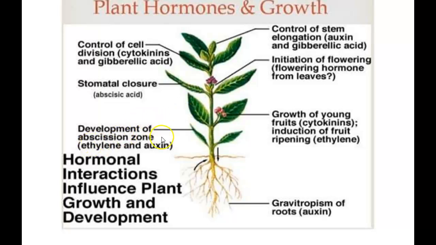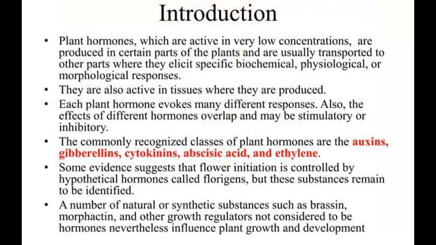Similarly, development of the abscission zone is regulated by ethylene and auxin. Gravitropic movement of the roots is because of auxin. Similarly, growth of young fruits is done through cytokinins. Stem elongation is controlled by auxin and gibberellic acid, and the flowering stage is initiated by flowering hormones from the leaves. So, plant hormones, which are active in very low concentrations, are produced in certain parts of the plants and